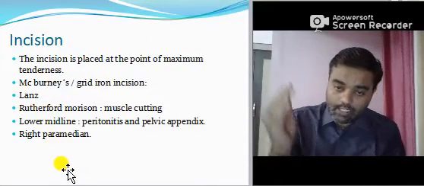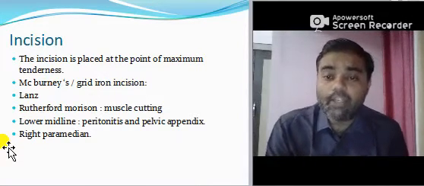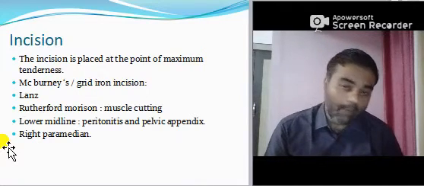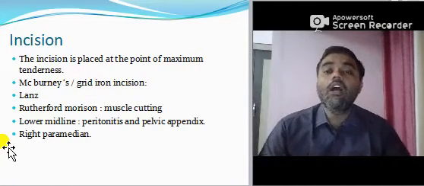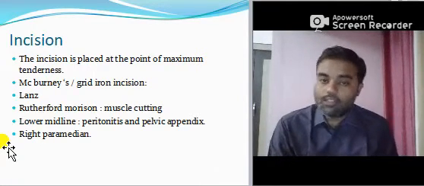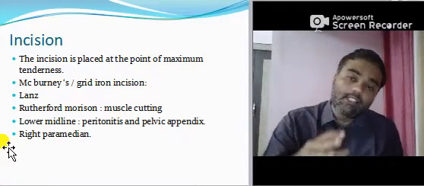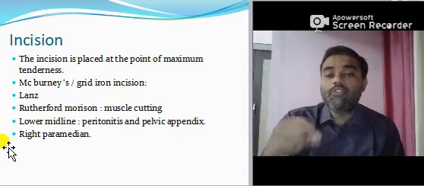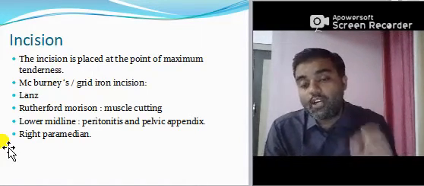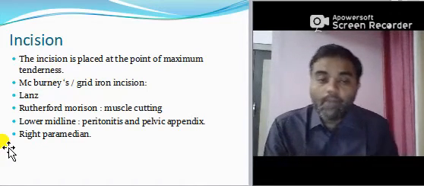Now the incision. How it is made is the surgeon's part, but we should know because we are giving physiotherapy management for that incision. I agree this is the pure domain of the general surgeon, and we respect that, but knowing it is beneficial in physiotherapy management, because you should know which part you are treating, where to give TENS or IFT.